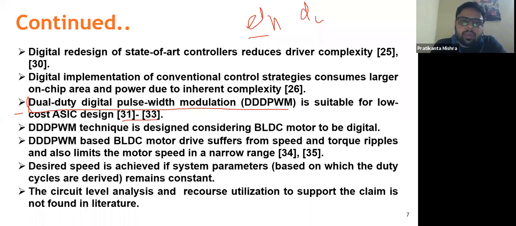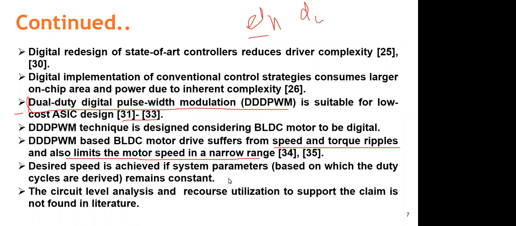So the motor's maximum possible range will be limited within omega L and omega H. Obviously, when we are limited within a particular speed range, we cannot adopt a wider range of speed control. Secondly, if we are not narrowing this DH and DL value, then we will get a lot of speed and torque ripples, as I have mentioned here, and it might also limit the motor speed to a narrow range.